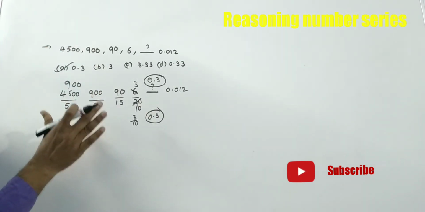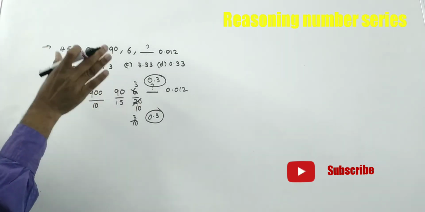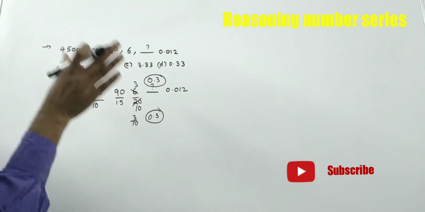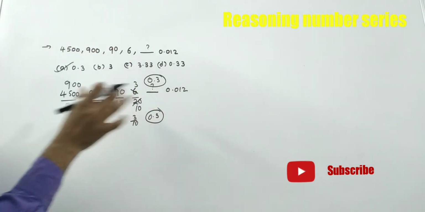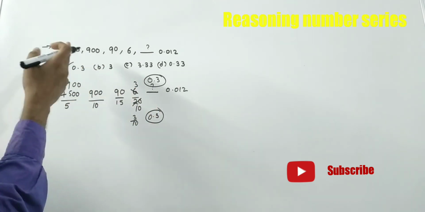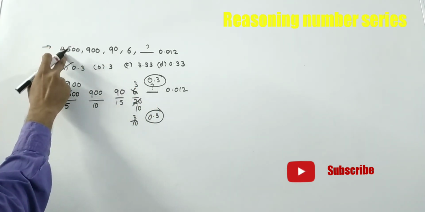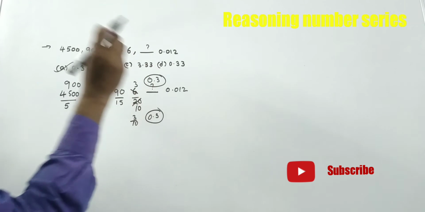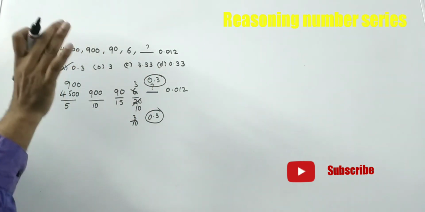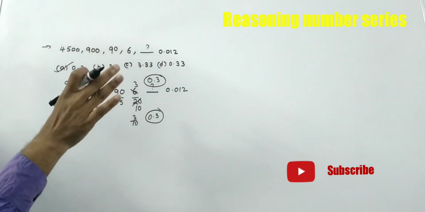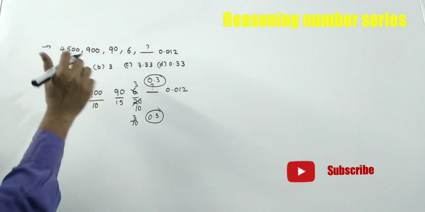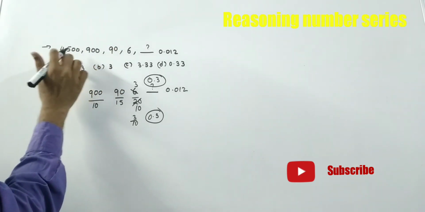See friends, nothing is there. If there are big numbers in the given series, definitely there may be a chance for a simple logic. But if you are afraid on seeing 4500 and 0.012, you won't get the logic. With peace of mind, we will get the simple logics. See friends, directly we can do it here.